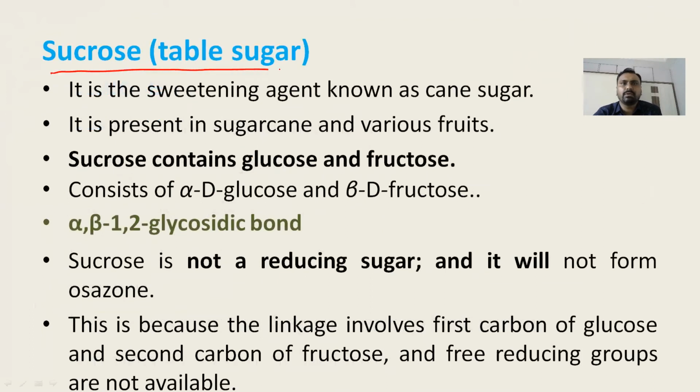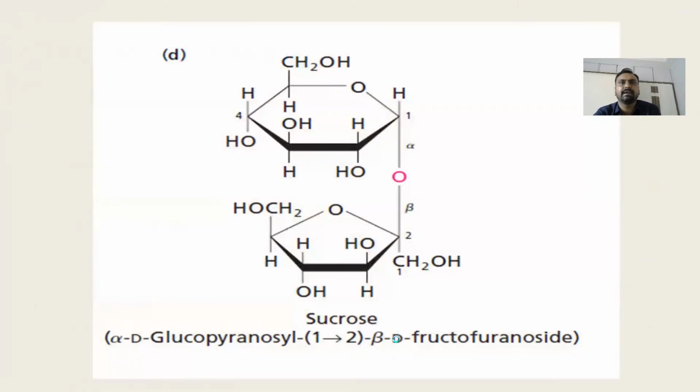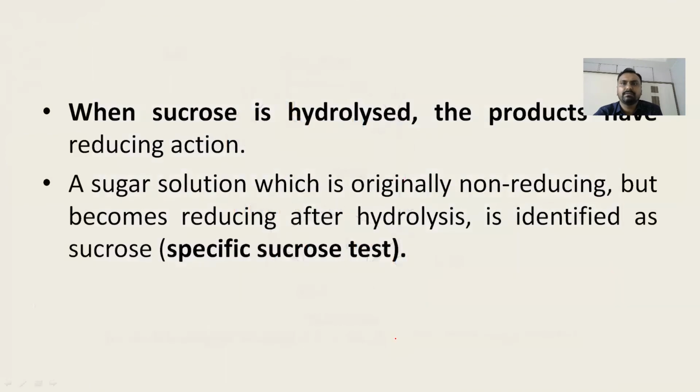And another important disaccharide is sucrose. It is a sweetening agent known as cane sugar. It is present in sugar cane, and it is made up of glucose and fructose. There is an alpha beta 1,2 glycosidic linkage. It is a non-reducing sugar, so it will not form the osazone also. Here the first carbon of the glucose binds with the second carbon of the fructose. So no reducing end is there. So that is alpha beta 1,2 linkage.